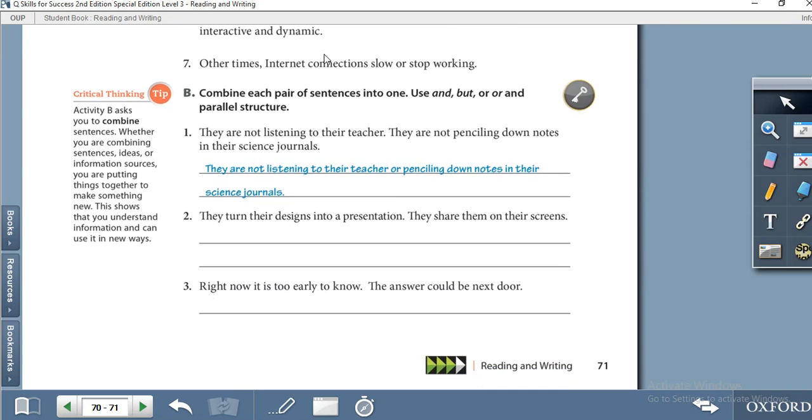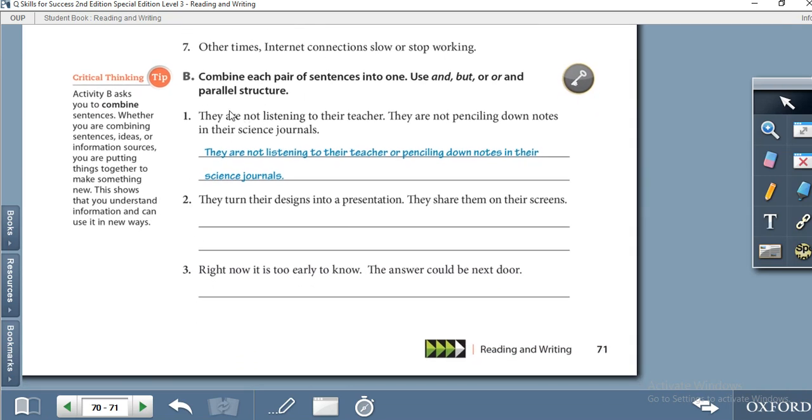Let's move to activity B. What does it demand from us? Combine each pair of sentences into one. We have two sentences. Look here, they are not listening to their teachers, and they are not penciling down notes. There are two sentences.